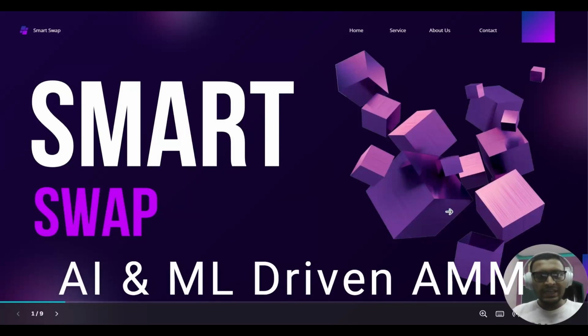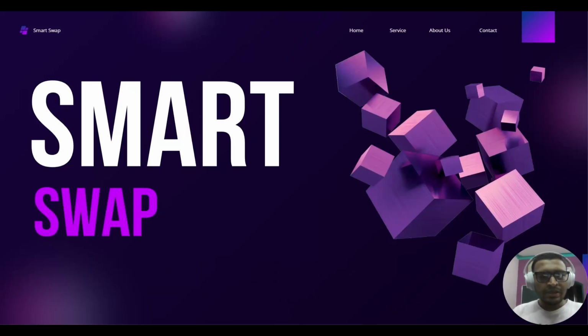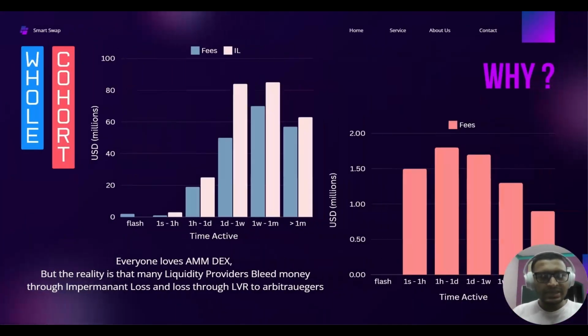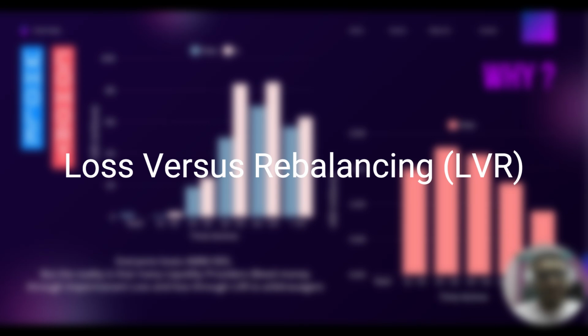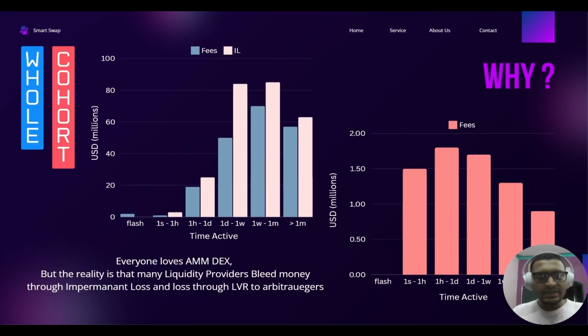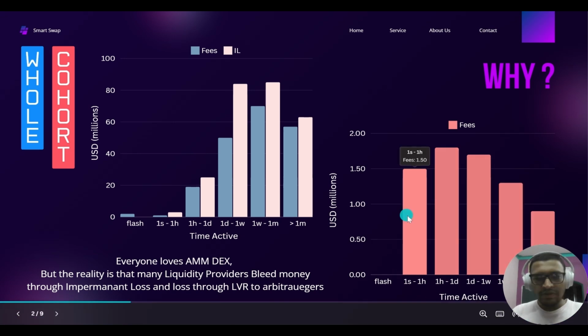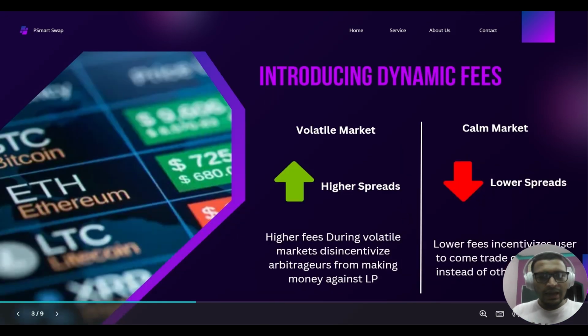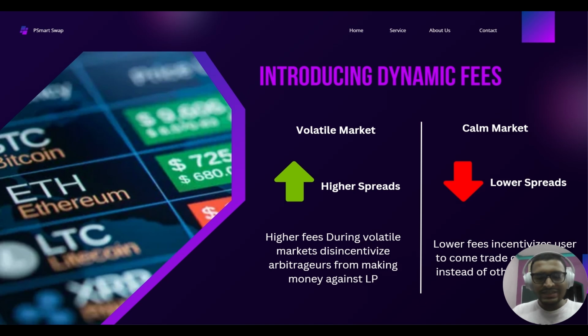We are SmartSwap, an AI-driven EVM to protect user liquidity. We love AMMs because they're decentralized and allow anyone to be a market maker. However, the unfortunate reality is that many liquidity providers consistently lose money through impermanent loss and through LVR to arbitrageurs. LVR is an attempt to quantify the instantaneous loss that liquidity providers face when arbitrageurs trade through liquidity pools. We can address this issue through dynamic fees in volatile markets.